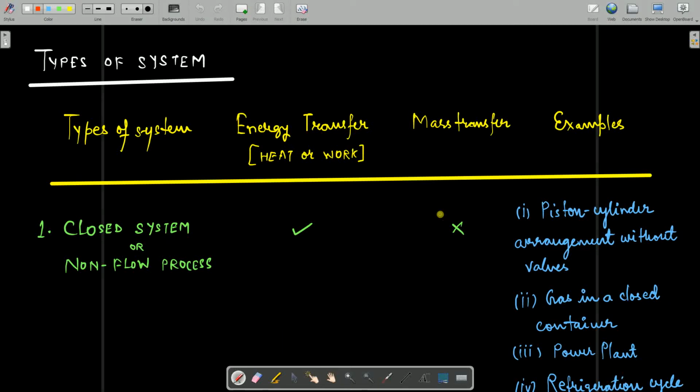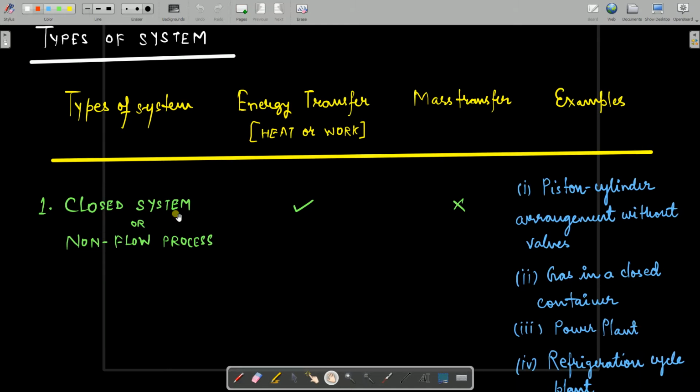Types of system. We can classify the different types of system based on whether there is some energy transfer, either heat or work, or there is some mass transfer. So first type of system we have is closed system, also known as non-flow process.